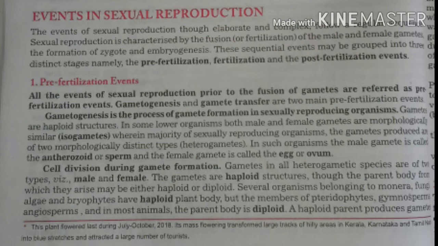In some algae, fungi and protozoans, for example Monocystis, the two gametes are almost similar in size and form, and it is not possible to categorize them into male and female gametes. They are hence called isogametes or homogametes. However, in a majority of sexually reproducing organisms, the gametes produced are of two morphologically distinct types and termed anisogametes or heterogametes.